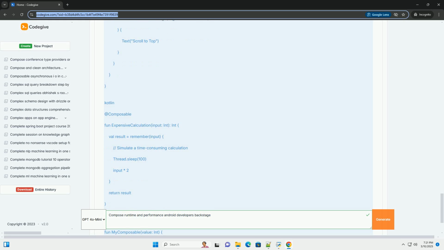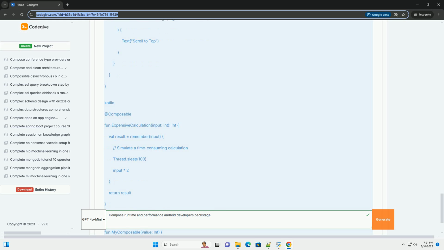Optimize draw operations. Drawing can also be a performance bottleneck. Avoid complex drawing in drawModifier. If you're using a draw modifier to customize the appearance of UI elements, be careful not to perform complex or time-consuming operations in the draw function. This function is called frequently, so any inefficiency will be amplified. Consider caching drawing operations or using pre-computed values.